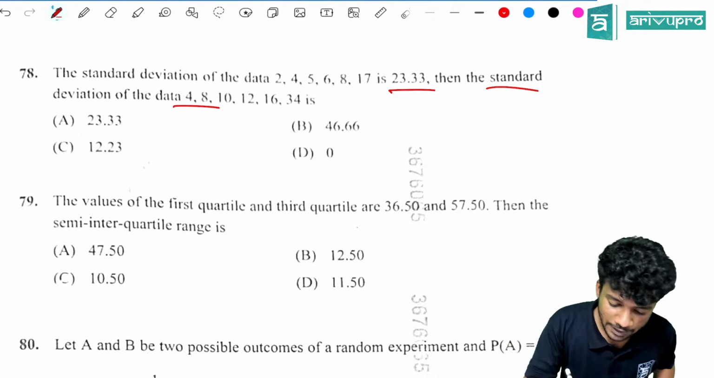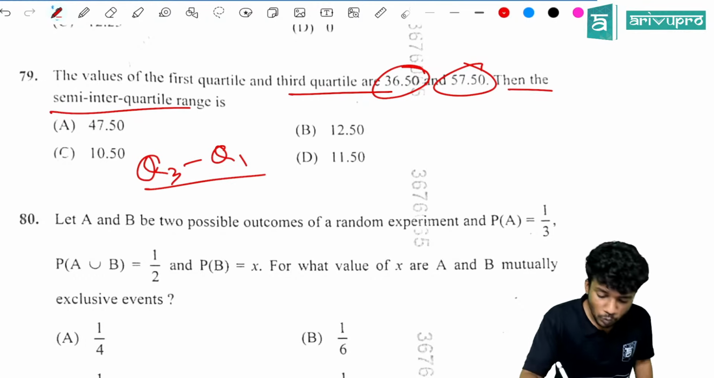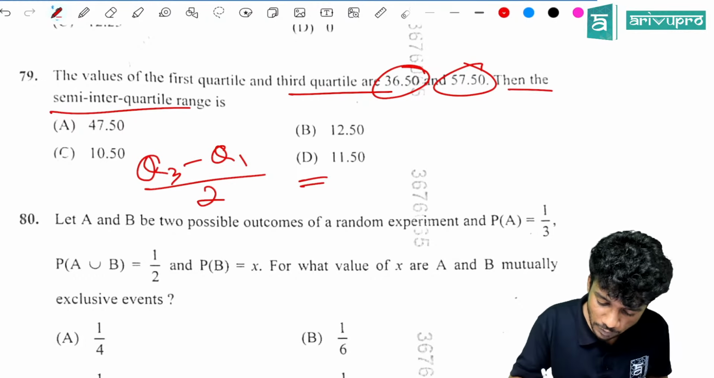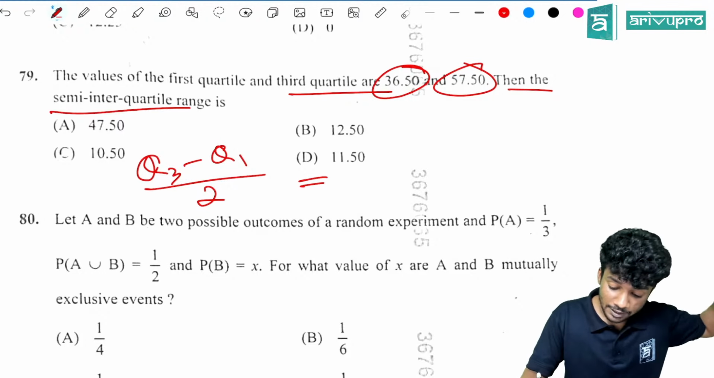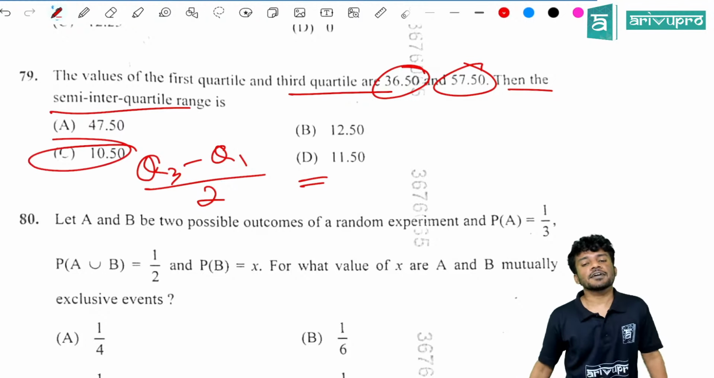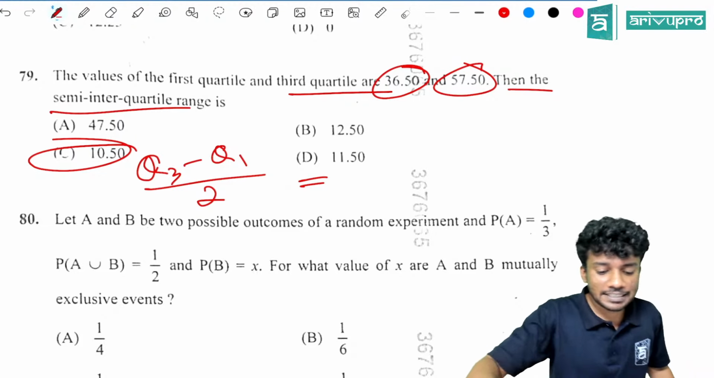46.66. Next question, the value of the first quartile and the third quartile is given. That is 36.5 and 57.5. Then the semi-interquartile range, they have changed it. They are just asking you the quartile deviation. What is the formula for that? QD is equal to Q3 minus Q1, the whole divided by 2. How much will you get? 57.5 minus 36.5, which is 21, divided by 2 is 10.5. Option C is the right answer.